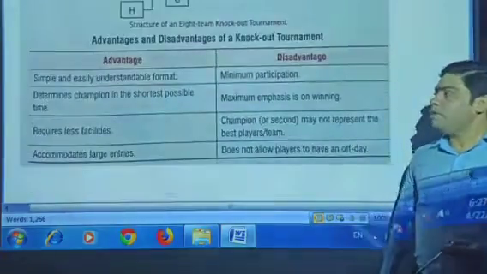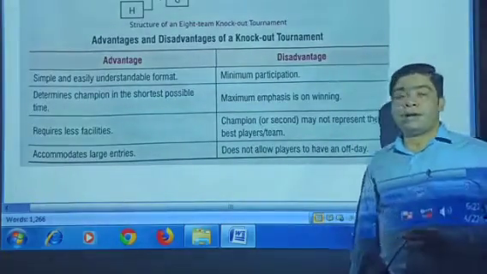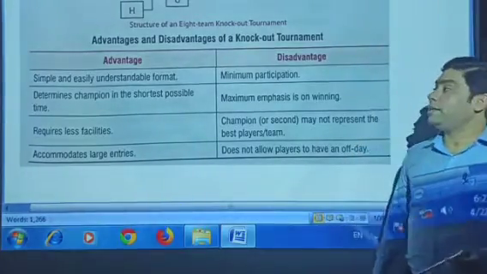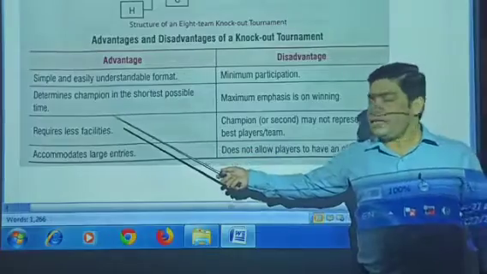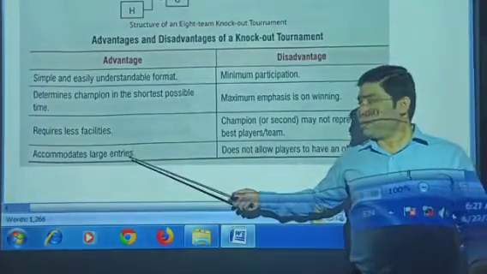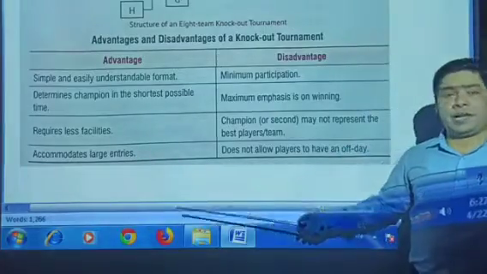After this, now we are talking about the advantages and disadvantages of it. What are the advantages and disadvantages of the knockout tournament? The first advantage: simple, easy. Second, determines the champion in the shortest possible way. Third, requires less facilities and accommodation, and can handle large entries.